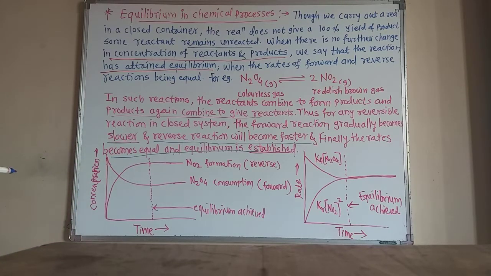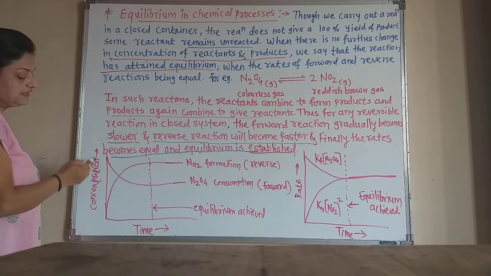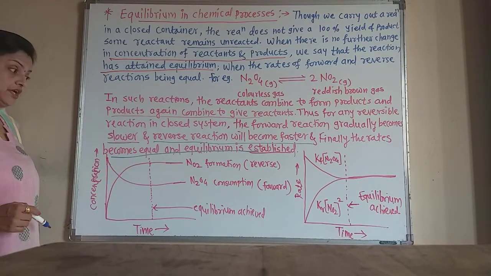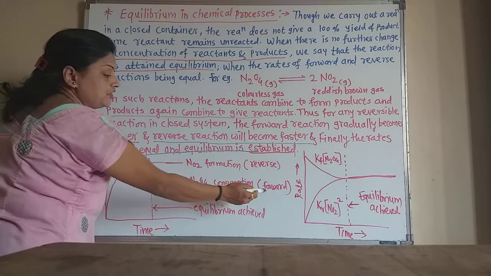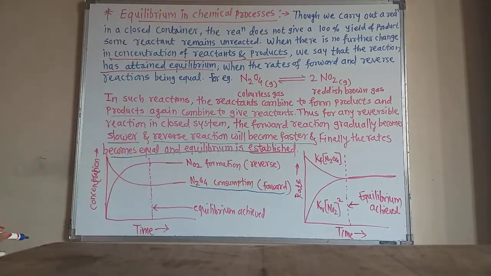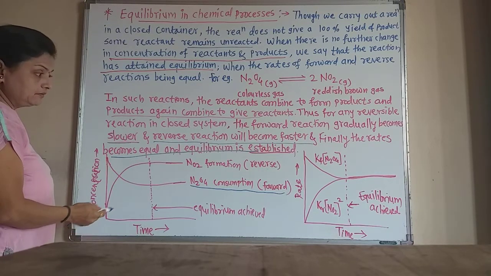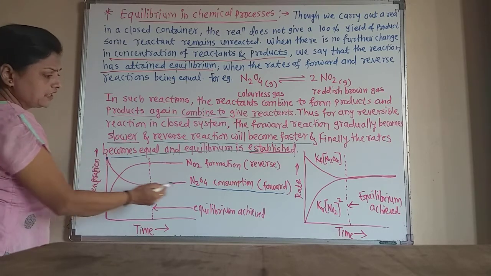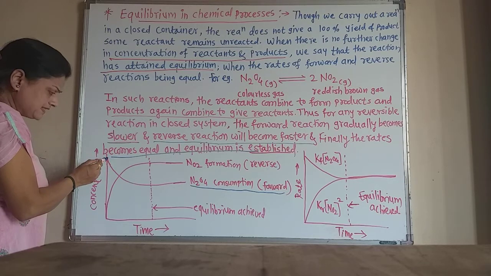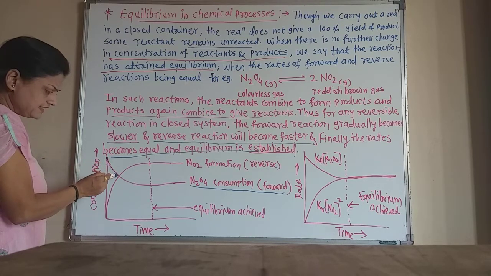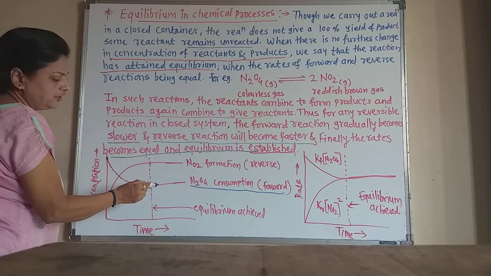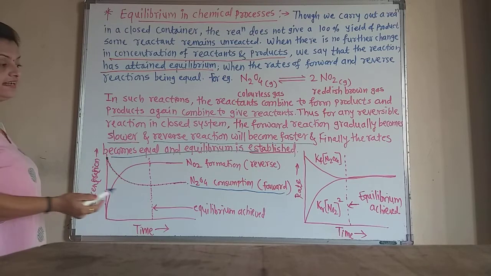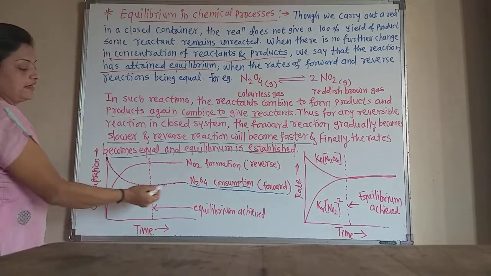Now for example, see here, if we plot a graph of concentration versus time for N2O4 gas and NO2 gas. Initially, the forward reaction is the consumption of N2O4. See here, initially the concentration of N2O4 is maximum. As time passes, the concentration decreases and decreases. That means the N2O4 gas is getting consumed, and this is the forward reaction.